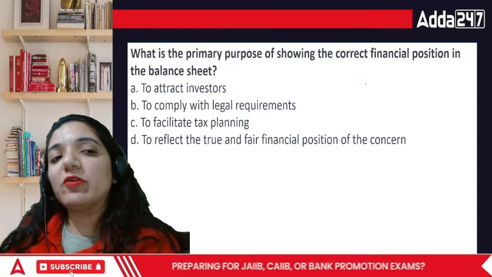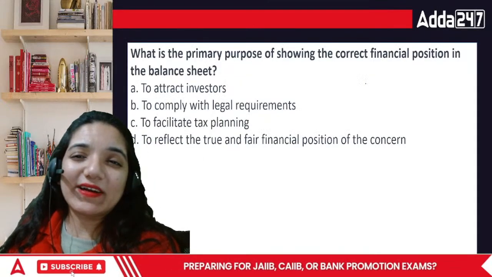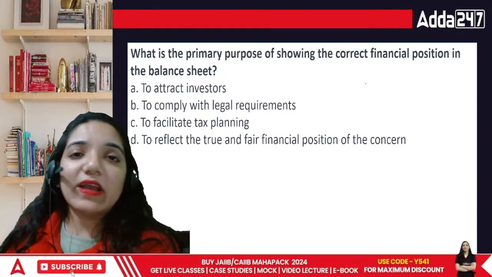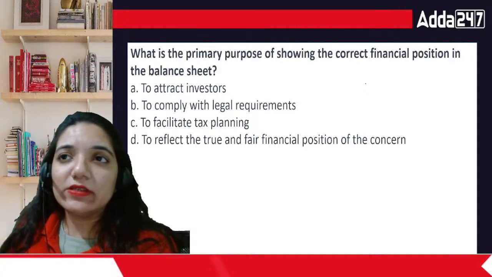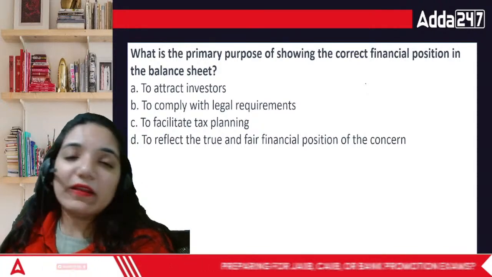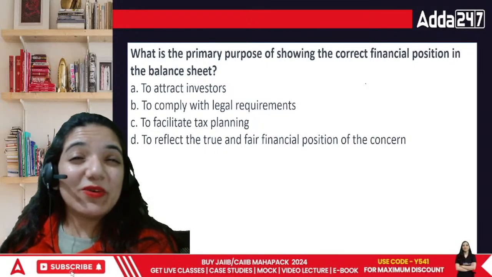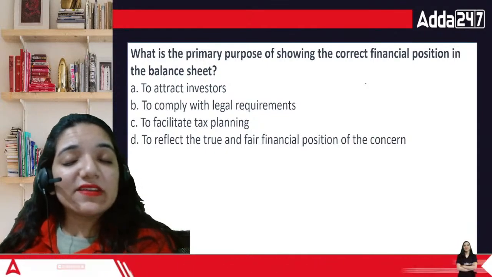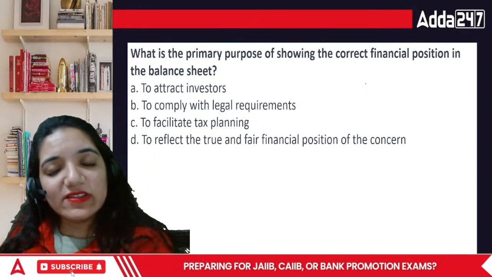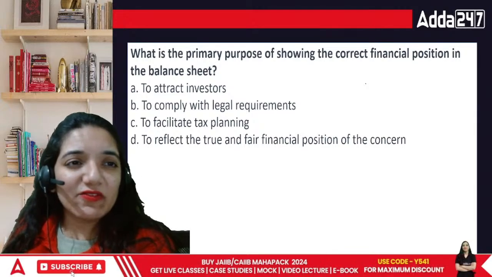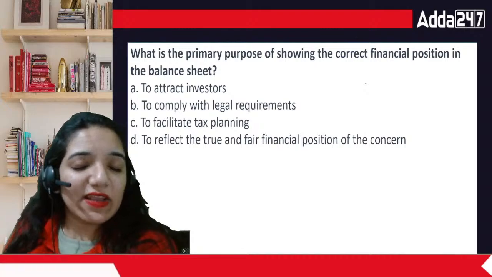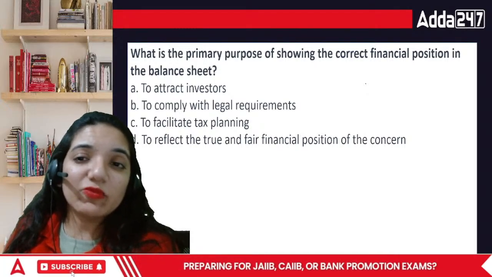Now comes the next point. What is the primary purpose of showing the correct financial position in the financial statement? I bought my laptop in the year 2020. My laptop was worth rupees 80,000 at that point of time. It is 2023 going on. Normally, a laptop's life is barely 4 years. After 4 years, it's just gone. So whatever the price was, if I paid 80,000, after 2 years, 3 years, the value has declined significantly. So what will I do?